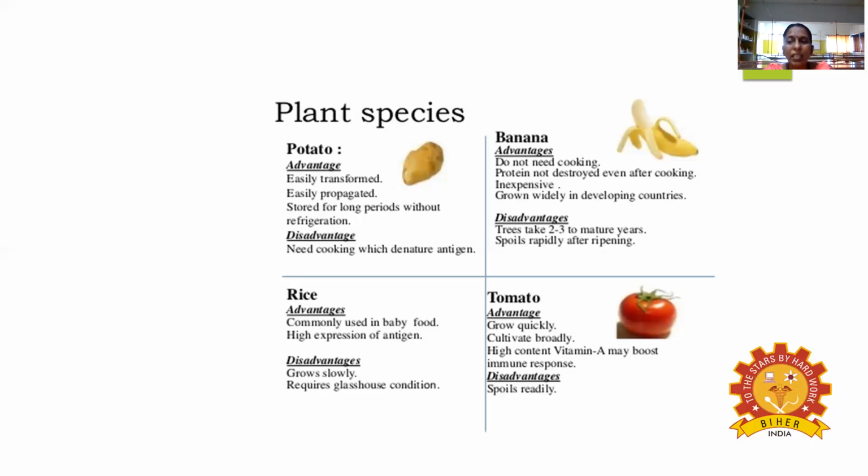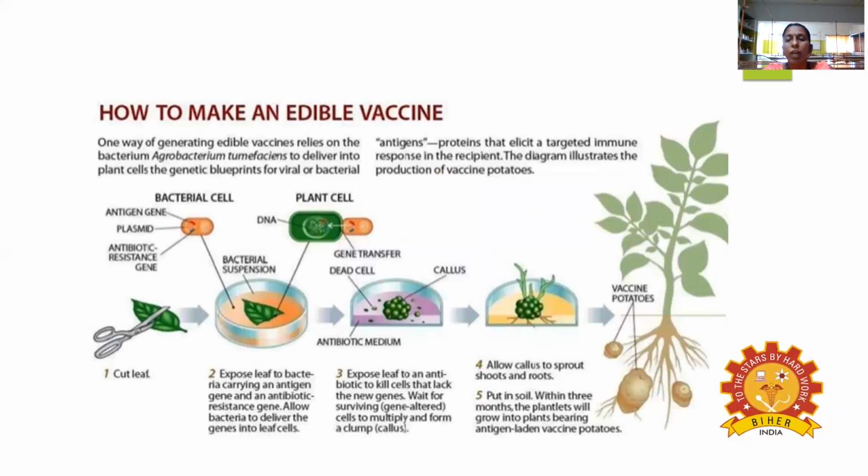It is a new emerging trend coming up in the European countries and US countries. They are using edible vaccines. So for this edible vaccine, the trial work was first initially carried out in tobacco plant, and then finally they succeeded in trials with eatable varieties. Okay, and then how to make the edible vaccine? One way of generating the edible vaccine is by the Agrobacterium tumefaciens method. You have to take the bacterial cell, which is called Agrobacterium.